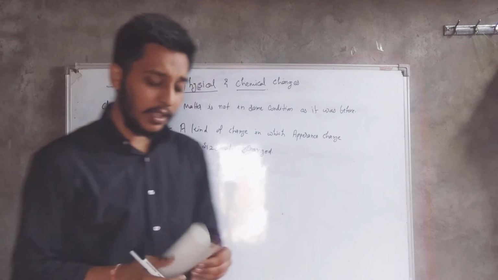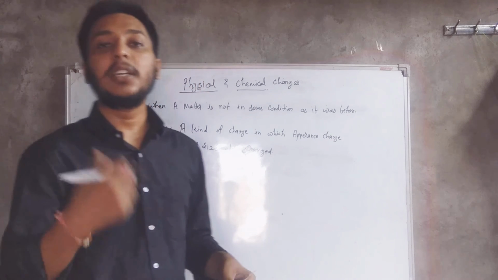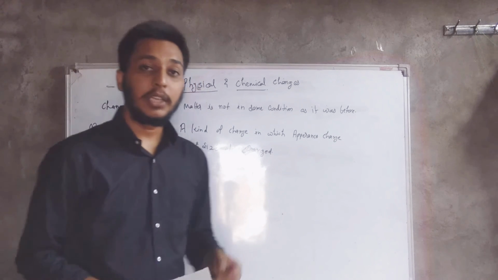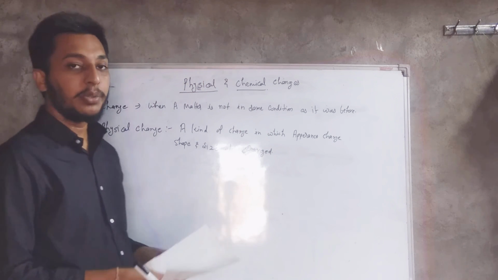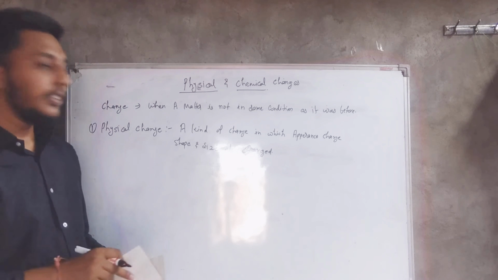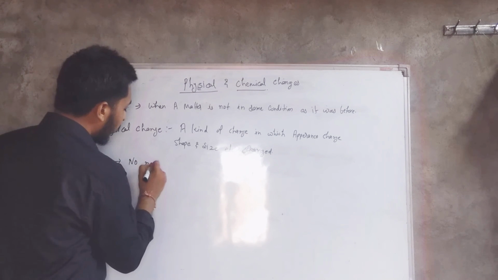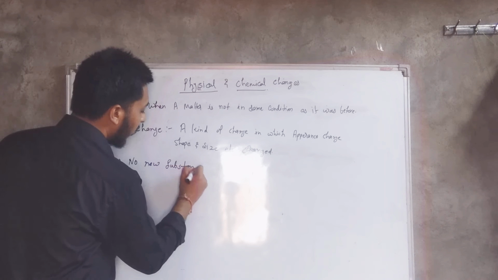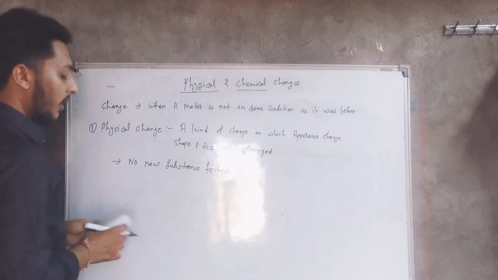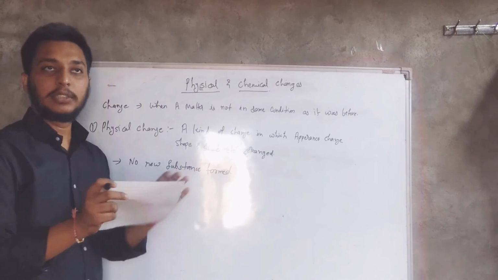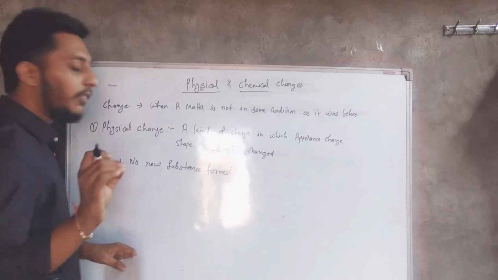Again, if I take some water, and start boiling it, what will be happening? It will evaporate. It should start evaporating. So again, the change is taking place over there. Those kind of changes are called physical change, because in physical change there is one point: no new substance formed. I tore the paper. It is still a paper only, right? If I'm tearing the paper, no new substance is getting formed. So those kind of changes are called physical change.